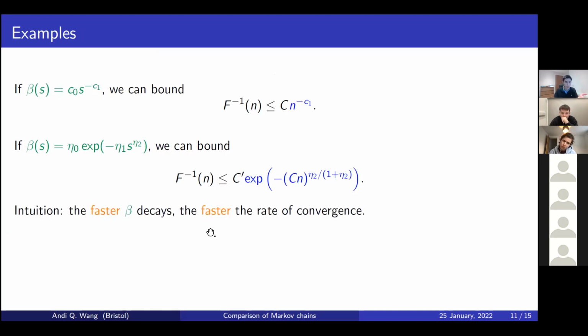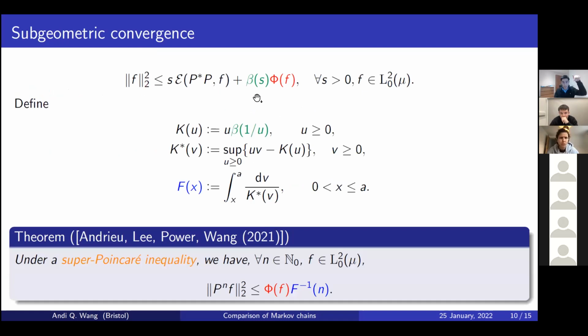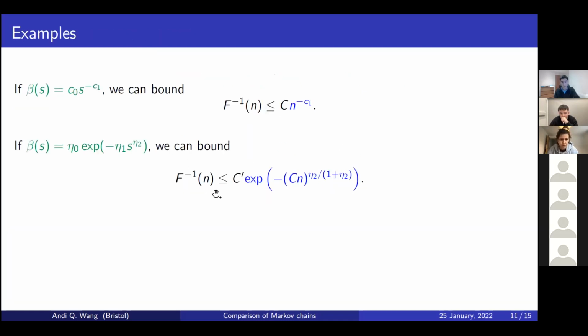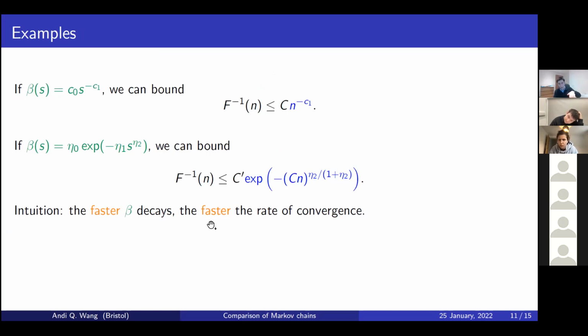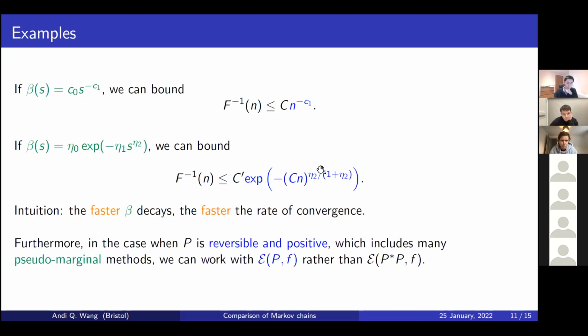And the general intuition is that the faster this beta function goes down to 0, the faster the f inverse will go down to 0. And in fact, the situation where beta literally hits 0 and then it's 0 forever corresponds to exponential decay. So that case is also subsumed in this framework. And this technical point, I think I will skip.